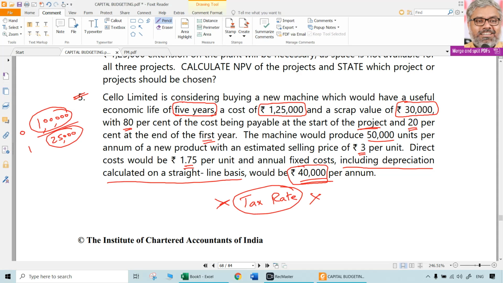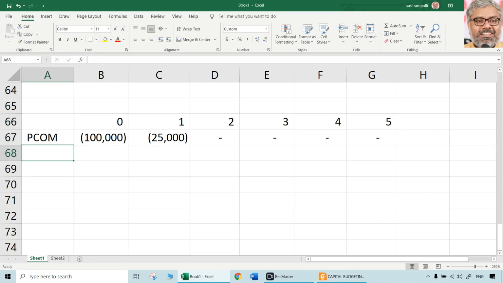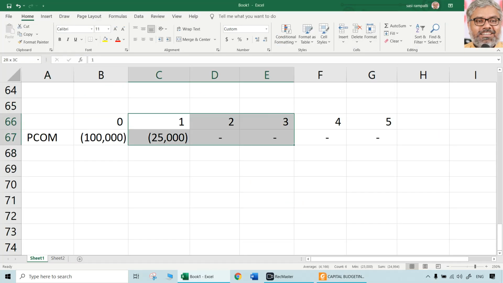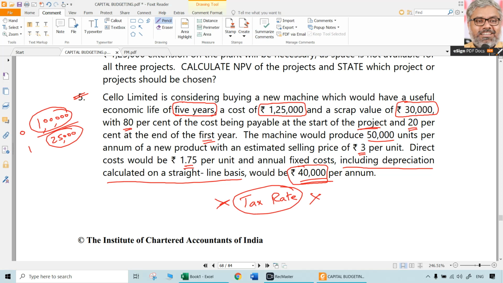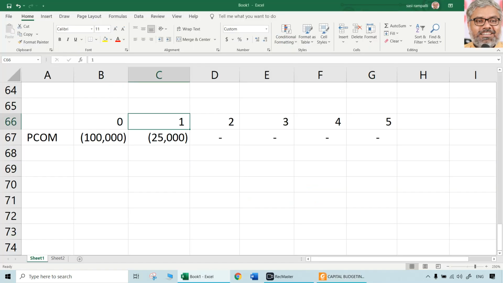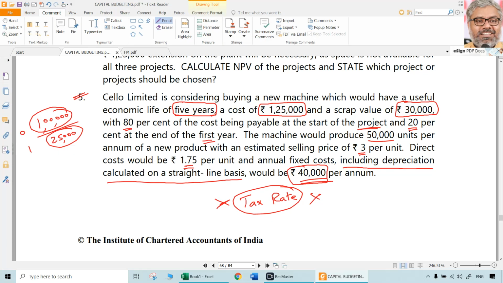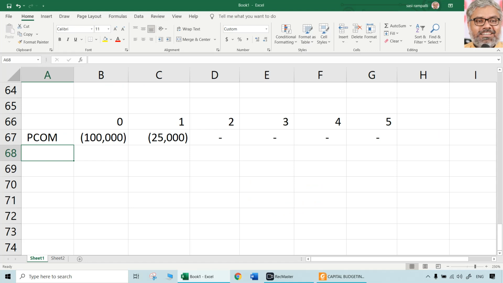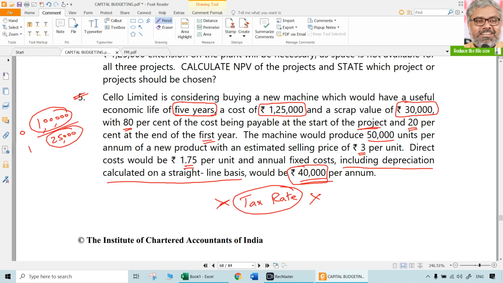Outflows in this case, purchase cost of machinery is supposed to be paid 80% in the start of the project and 20% at the end of the first year, which is nothing but 1. Again I am reminding, all the cash flows are assumed to accrue, whether inflows or outflows, at the end of the year. So here it is given end of first year means year 1 only. That is purchase cost of machinery, that is done.